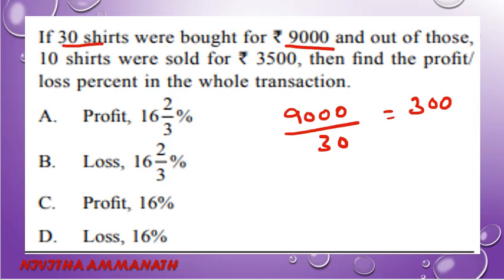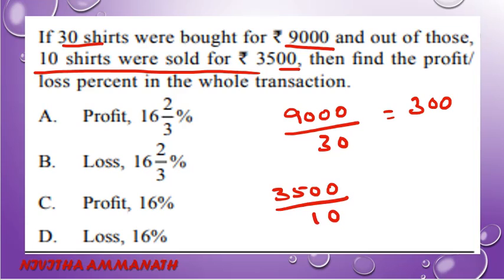Then 10 shirts were sold for 3,500. So 3,500 divided by 10, that is one shirt sold at 350. So we have a profit of 50 rupees for one shirt.